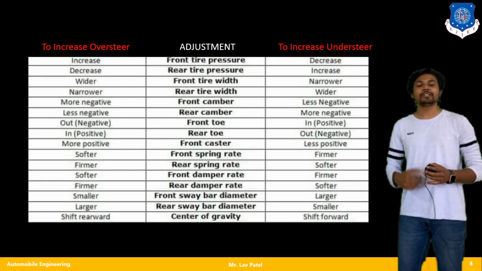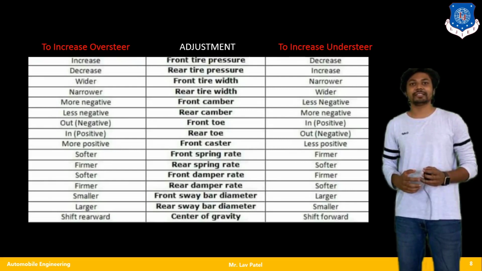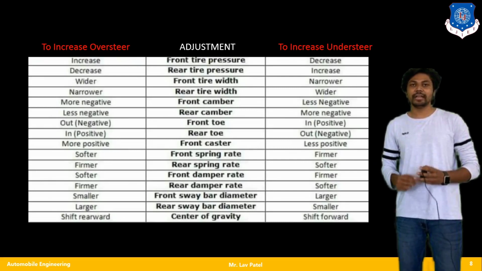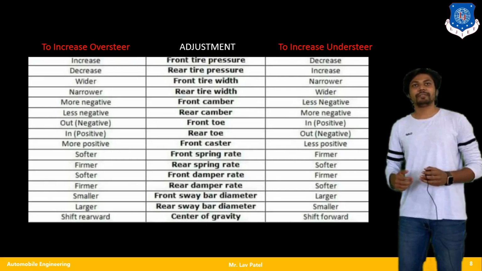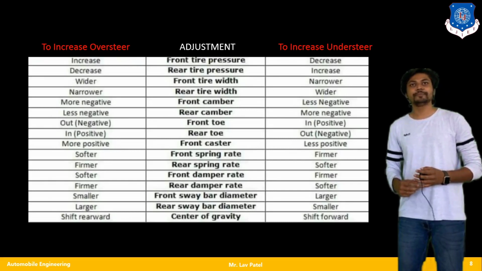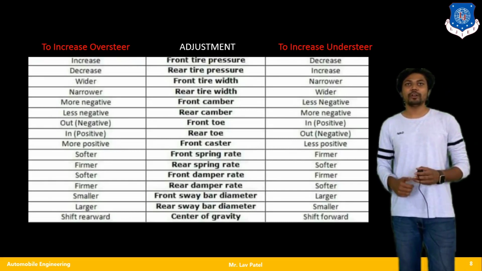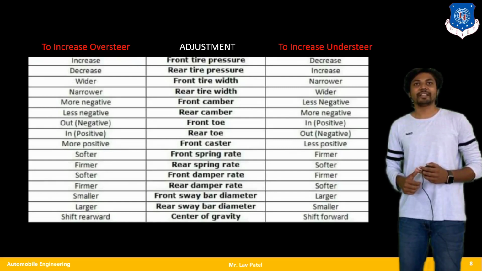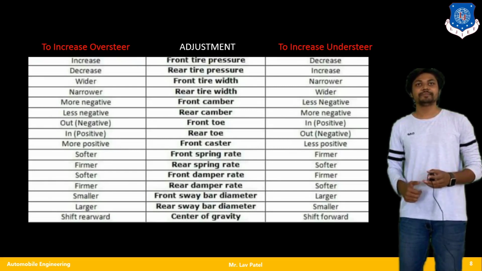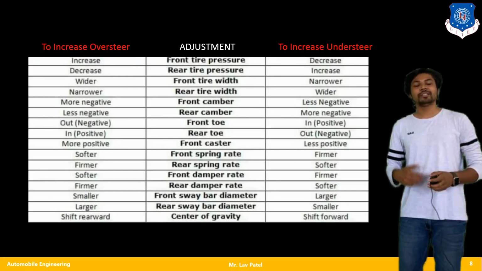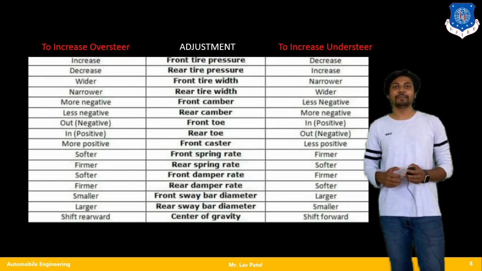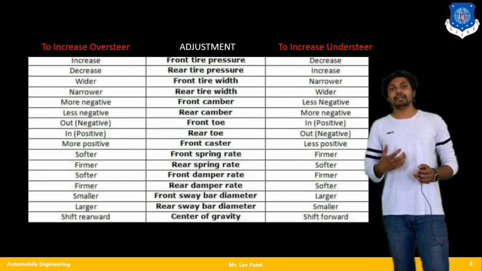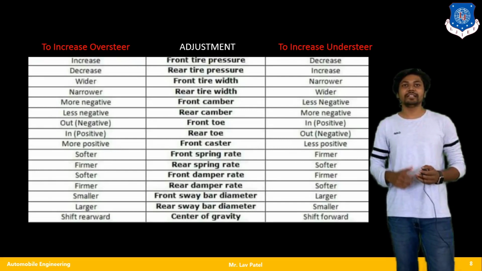Front tire pressure. There are several tire specifications that we have to keep in mind for oversteer and understeering effect. First is the pressure, for front and rear also. Also front tire width, again in the tire specification area, and rear tire width, front camber, rear camber. Here the camber angle comes into the picture. We have to adjust in such a way to eliminate this oversteer and understeer effect.